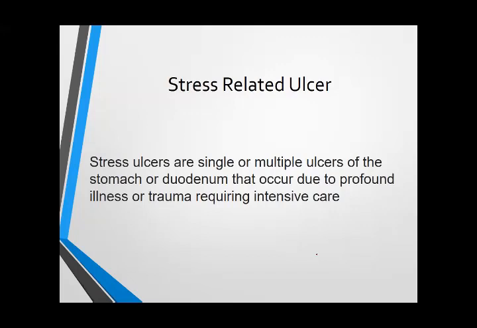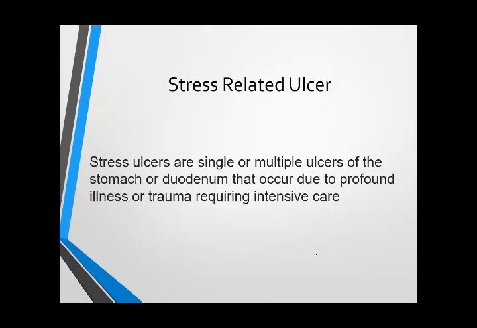Stress ulcer occurs because of chronic illness or continuous stress. As you all know, in stress, cortisol is released from the adrenal cortex, and it disturbs gastrointestinal physiology and can cause ulcer.